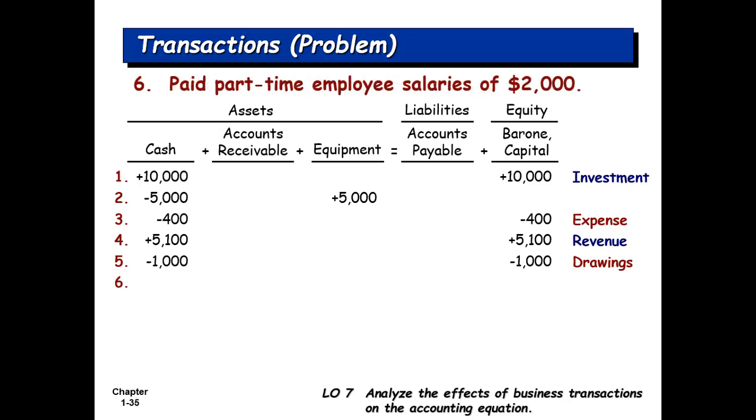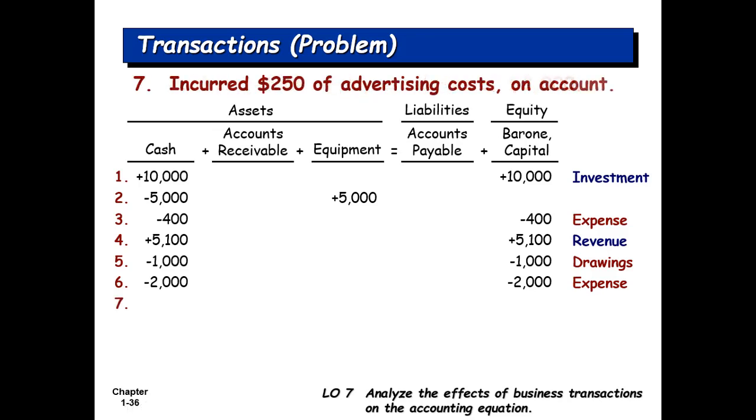Okay, number 6, paid part-time employee salaries of $2,000. You paid salaries, you paid $2,000. When you pay $2,000, cash reduces, so $2,000 reduction in cash, and again this is an expense which decreases owner's equity, so this also decreases owner's equity. You have the same amounts on both sides of the equation. So at any level, after any transaction, you can calculate both of the sides of this equation and you will find the same amount.